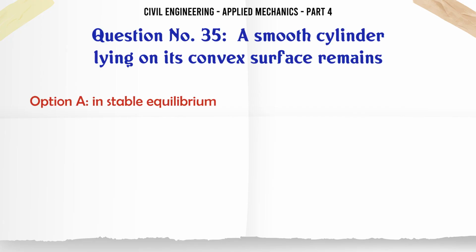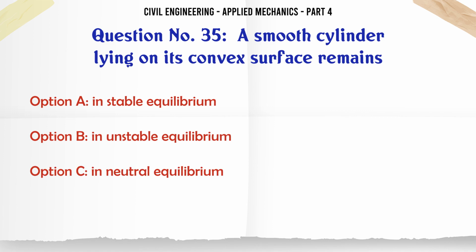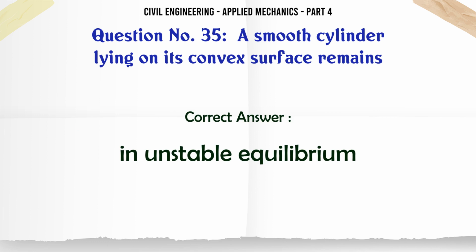A smooth cylinder lying on its convex surface remains A. in stable equilibrium, B. in unstable equilibrium, C. in neutral equilibrium, D. out of equilibrium. The correct answer is in unstable equilibrium.